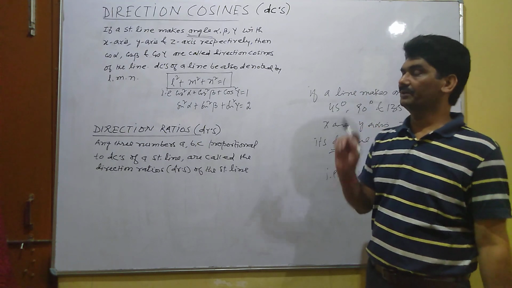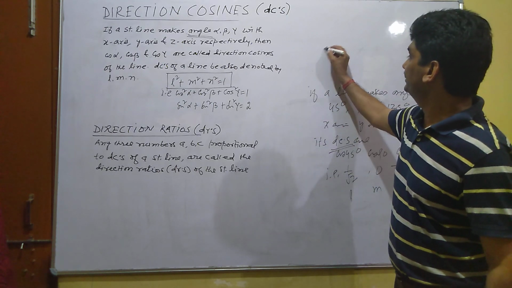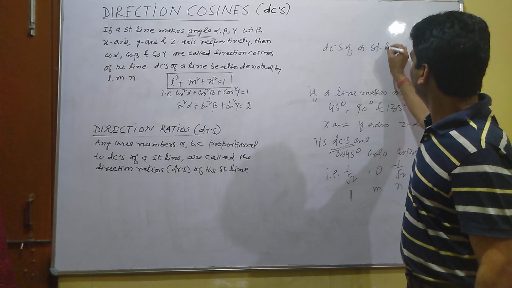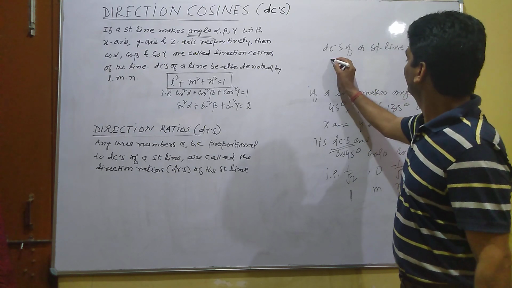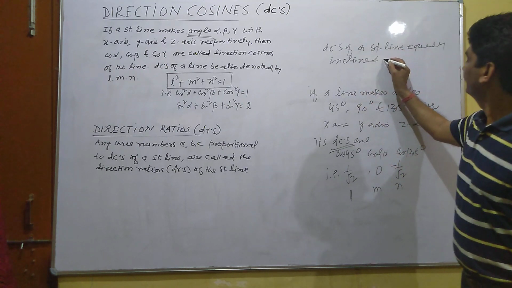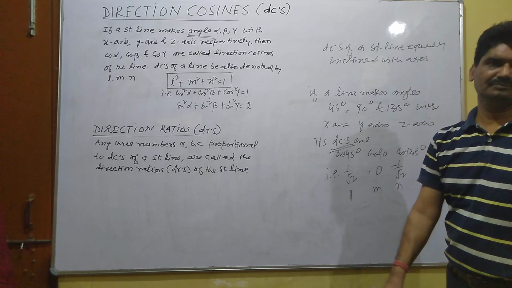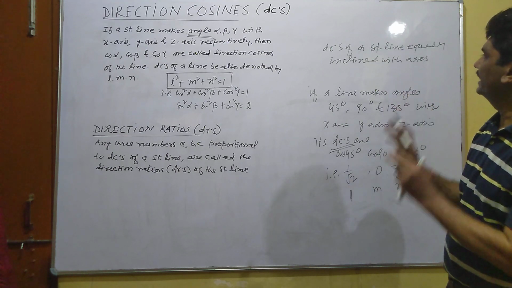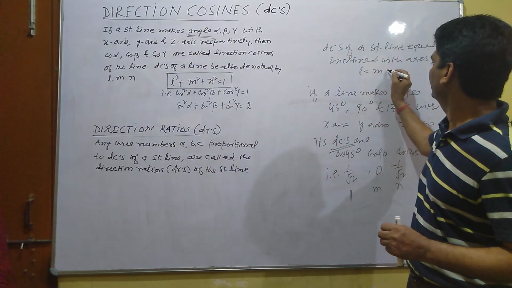Second, a very important problem: direction cosines of a straight line equally inclined with the coordinate axes. Equally inclined means the angles are equal, so their cosines are equal, that is l equal to m equal to n.